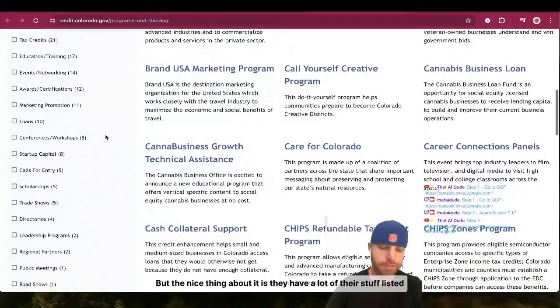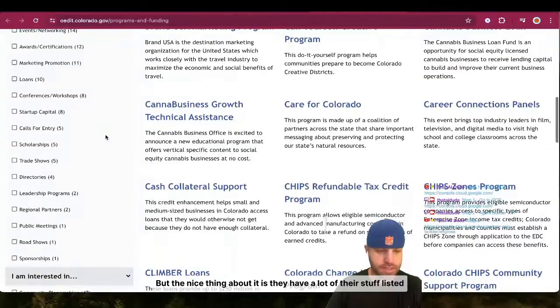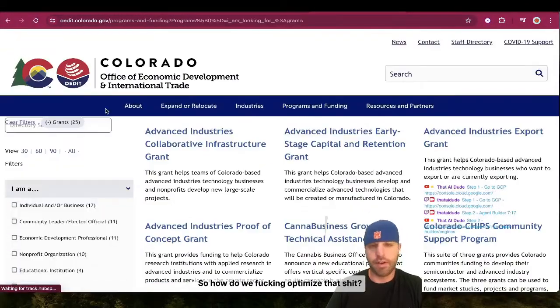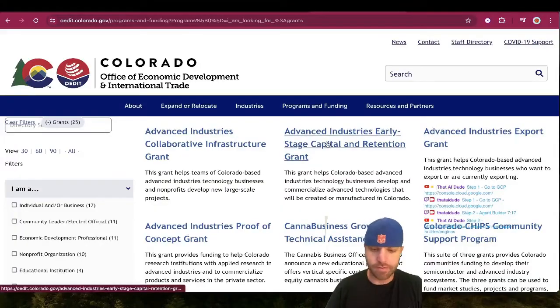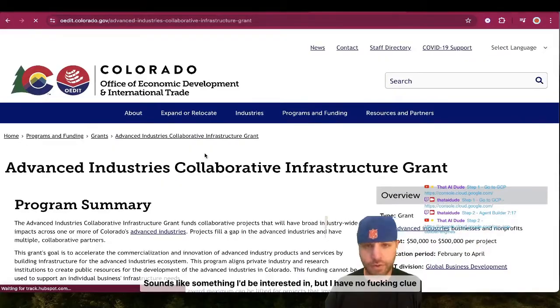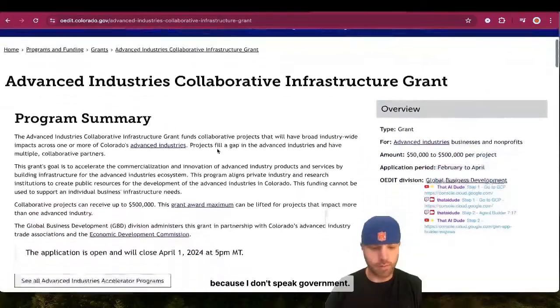Pain in the ass. But the nice thing about it is they have a lot of their stuff listed online. So how do we optimize that? All right. Advanced Industries Collaborative Infrastructure Grant. Sounds like something I'd be interested in, but I have no clue because I don't speak government.